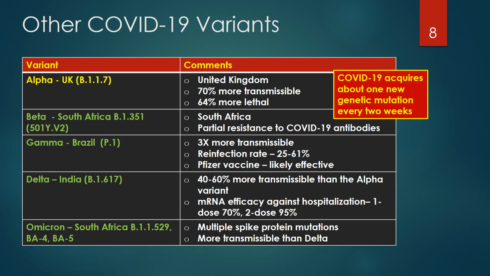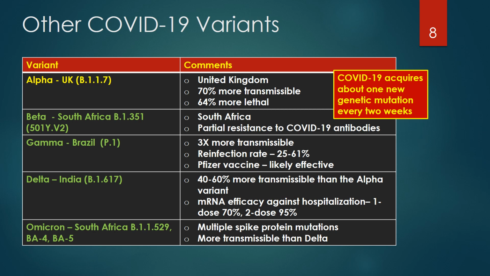This slide lists a few of the many coronavirus variants that have emerged around the world. Viral mutations are common and have occurred with COVID-19. It's estimated that COVID-19 acquires about one new genetic mutation every 2 weeks, according to the CDC. Let's review some of the observations and concerns expressed as these variants emerged.